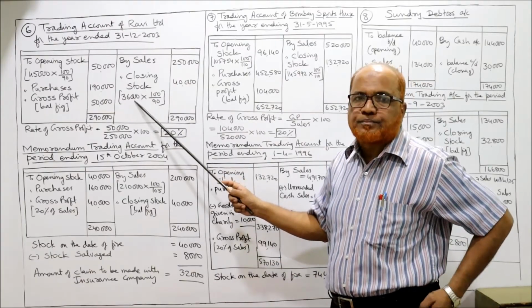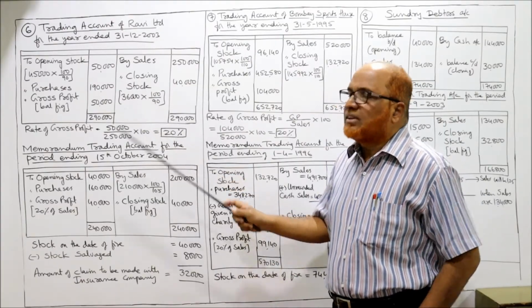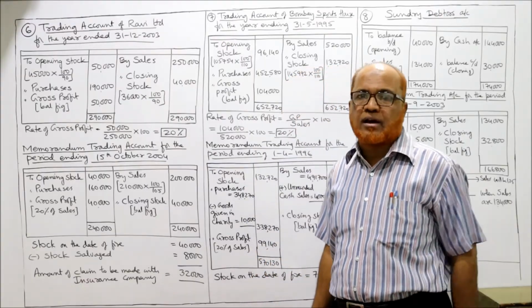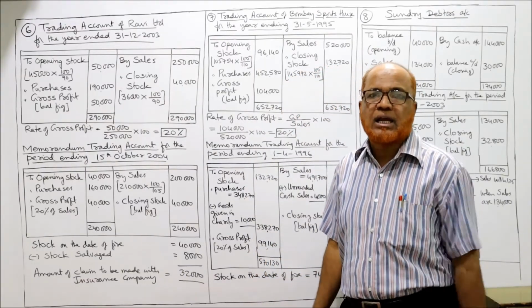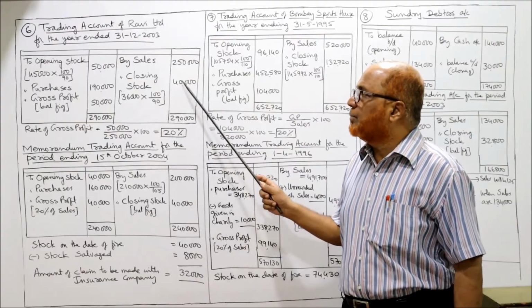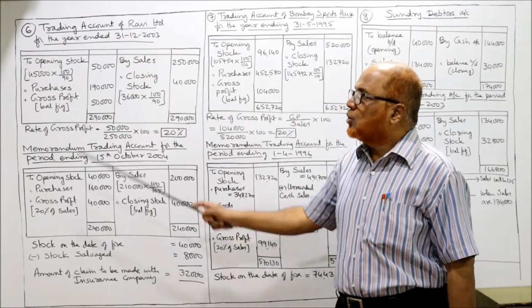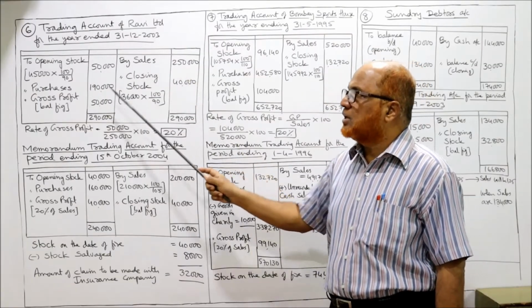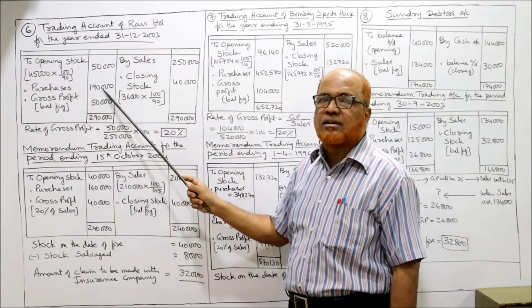Similarly, closing stock. The closing stock is given 36,000. This is the valued stock. Now we have to bring it to cost. Again 100 by 90, it will become 40,000. Now purchases and sales. Last year's sales 2,50,000. Last year's purchases 1,90,000.